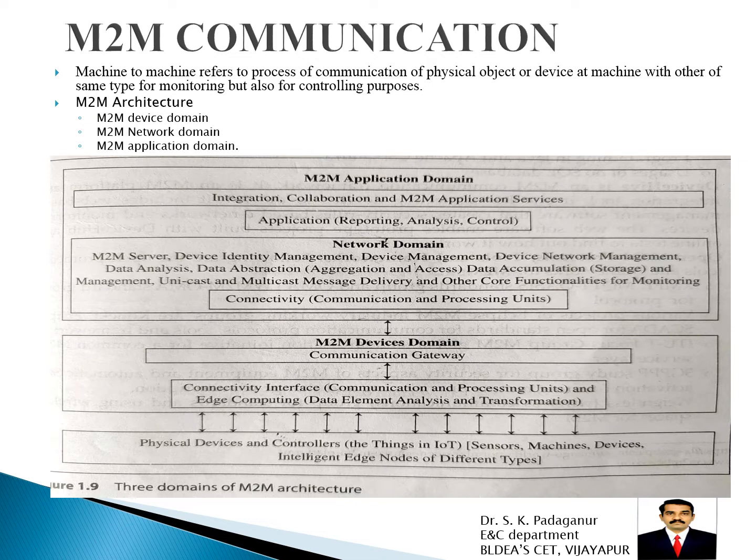Here we have to follow some architecture that we call the M2M architecture. You are seeing the M2M architecture. In the M2M architecture, we have three domains to study. Starting from bottom to top, we have the M2M device domain, the second one is the M2M network domain, and the third one is the M2M application domain. The M2M device domain consists of three entities: physical device, communication interface, and gateway.